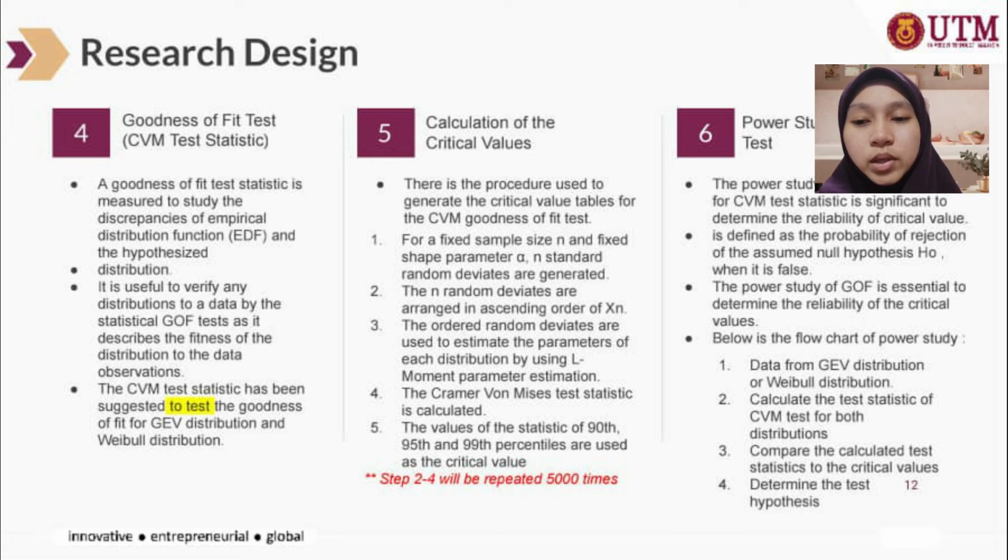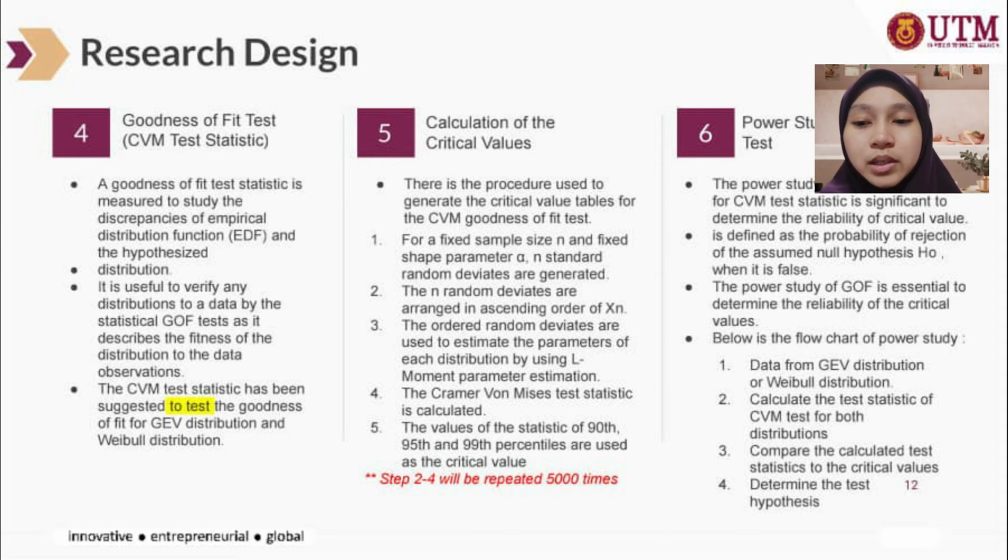The second step is that the n random deviates are arranged in ascending order, x1, x2, x3 until xn. The third step is that the ordered random deviates are used to estimate the parameters of each distribution by using L moments parameter estimation.